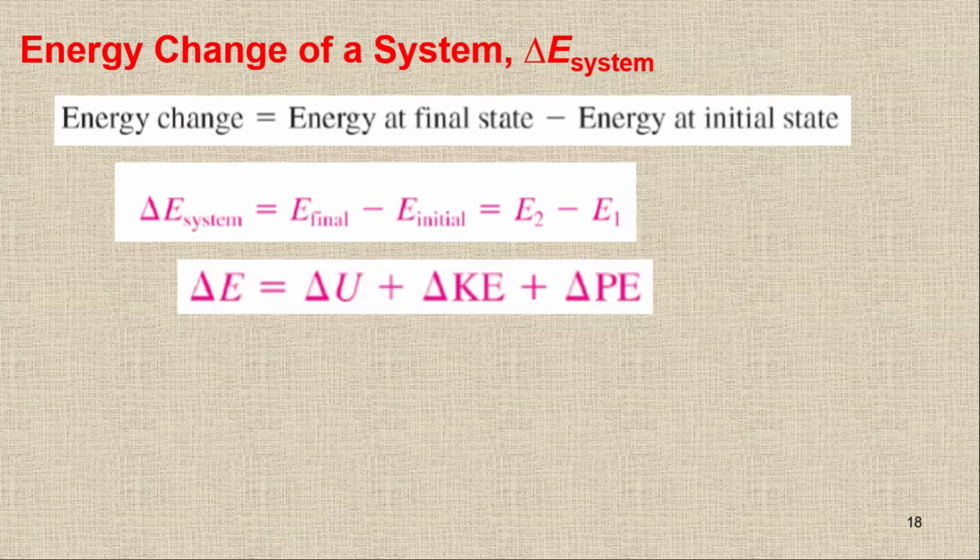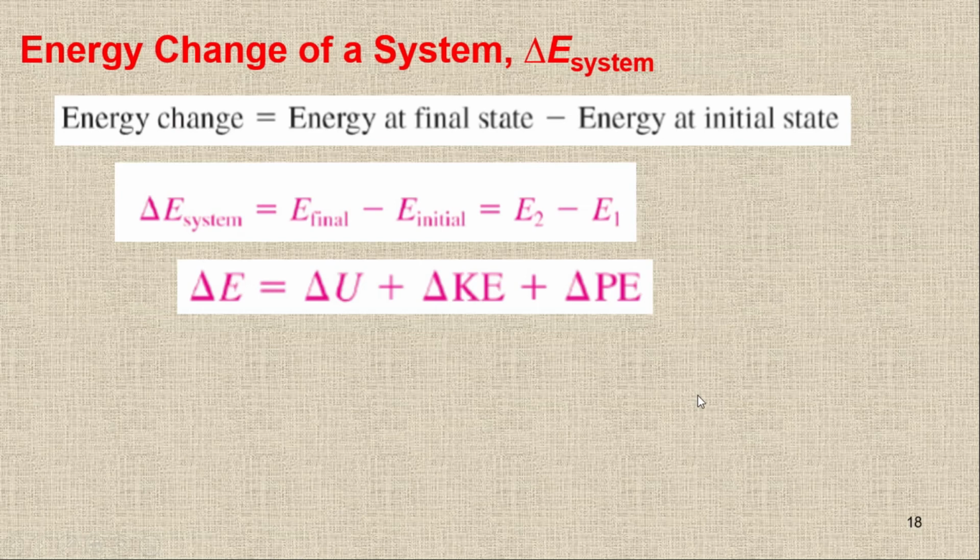The energy of the system only possesses macroscopic and microscopic energies. We have delta U, which is the internal energy, we have the kinetic energy, and we have the potential energy, which is the sum of all the macroscopic energies. So macroscopic plus microscopic, you will get the total energy of the system. So this is basically delta E system. It's the summation of kinetic energy, potential energy, and the internal energy.